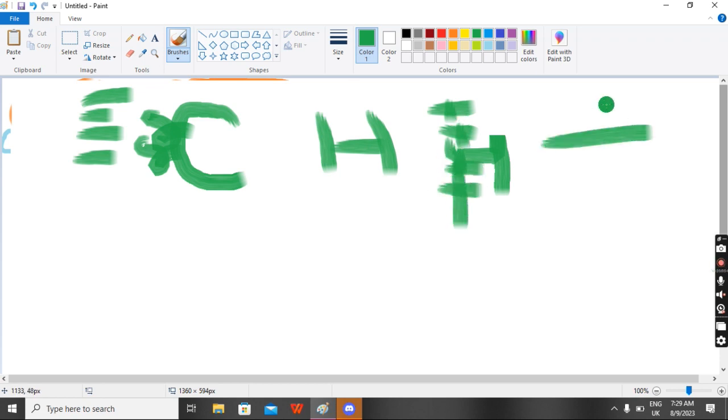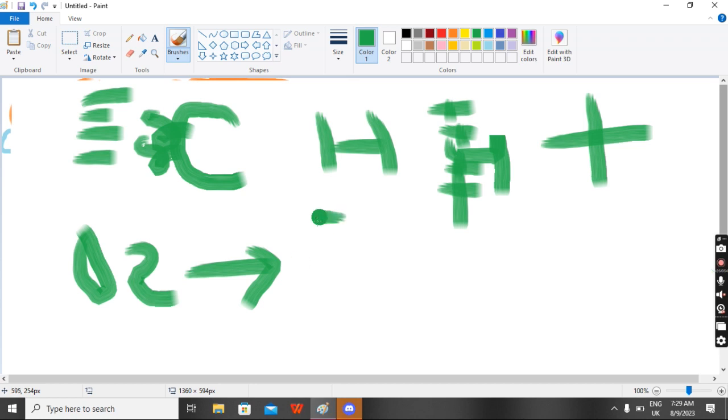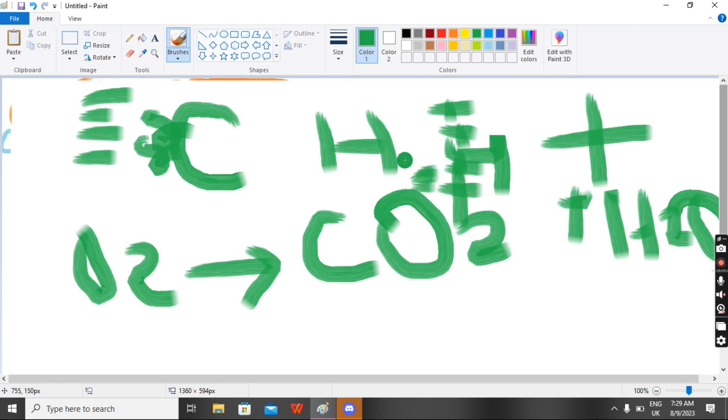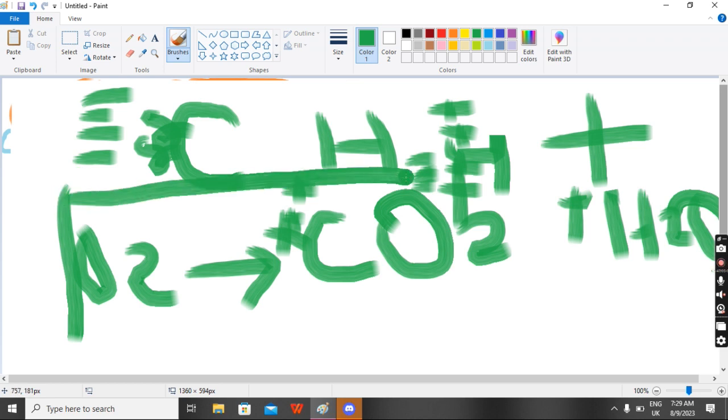But when it combines with oxygen, it gives carbon dioxide and water. This is water. Here you can see that it is oxidized carbon, and it has a burning nature because now oxygen is more electronegative. It gets the negative charges, but the carbon gets positive charges. So this is a clear example that this is an organic compound.